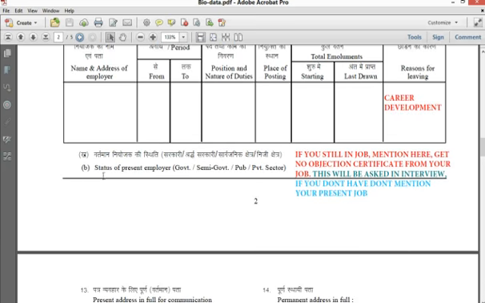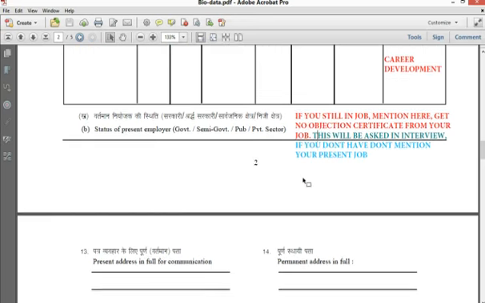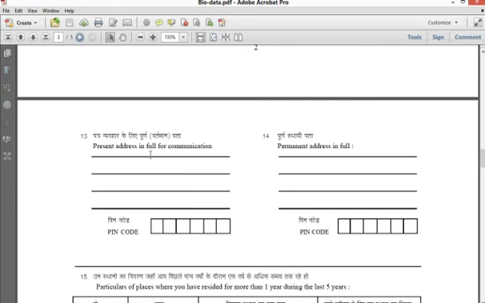Okay. Then status of present employer here. If you are still in a job, mention it here. If you are in a job, please mention that job. If it is a government job, you need to produce a no objection certificate from that job. If it is private, there is no need to get a no objection certificate for that. Okay. The address for communication, please write your address,